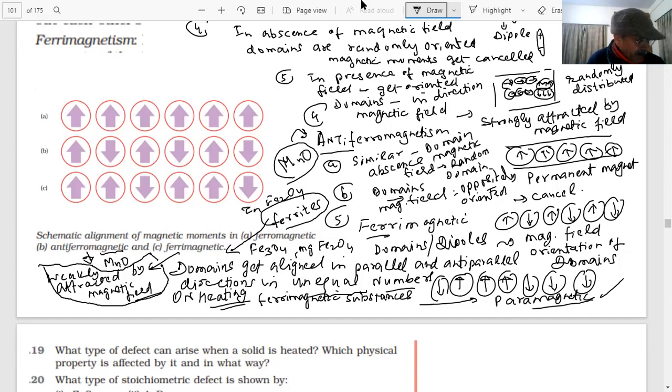And with that, we end the magnetic properties, and also this is the end of this chapter. Examples will be very important for the exams.